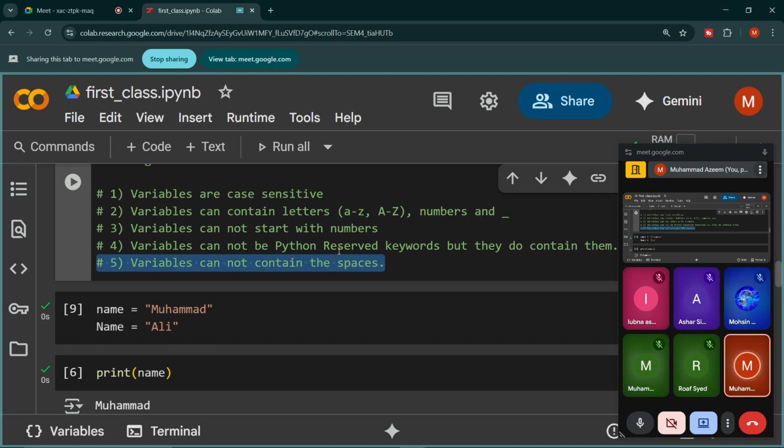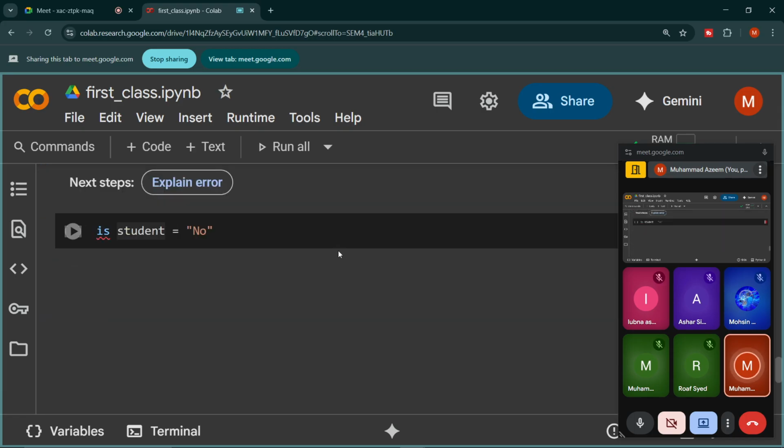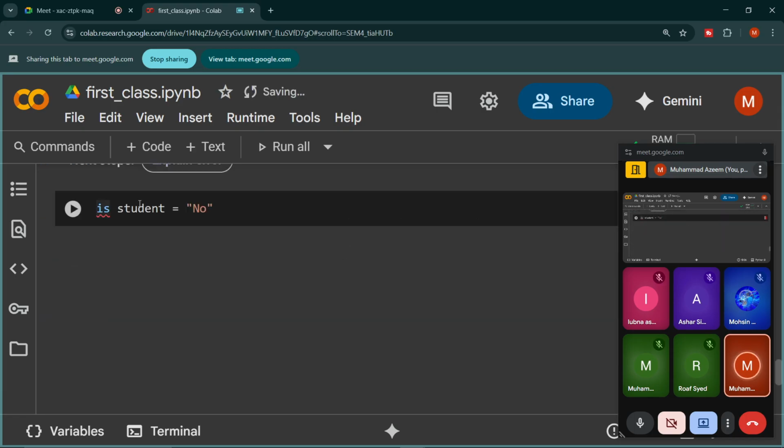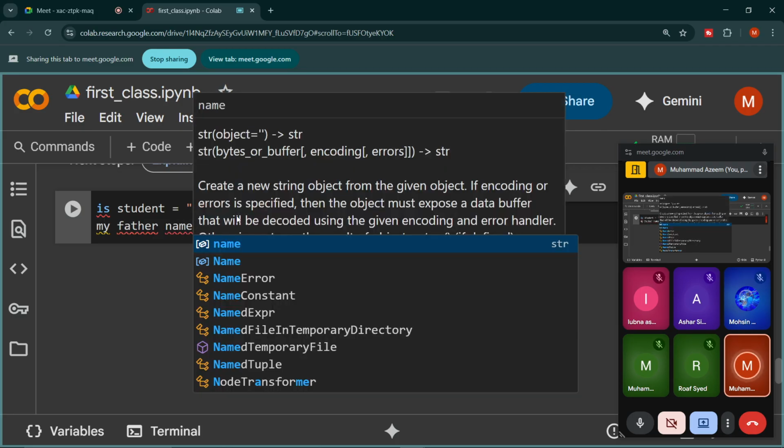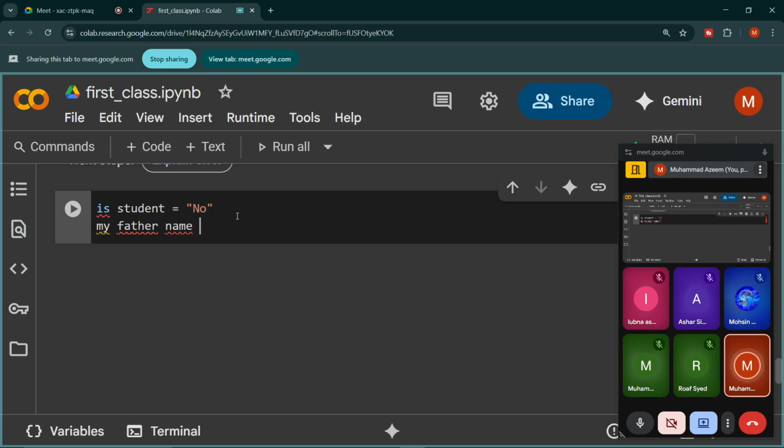So this is a very simple rule, and the example for this is that if I want to write is student or any other variable, for example my father name, this is a bit longer variable name. If I write my father name, Python says you cannot have spaces. Python does not allow us to have spaces in the variable's name. So what is the solution?